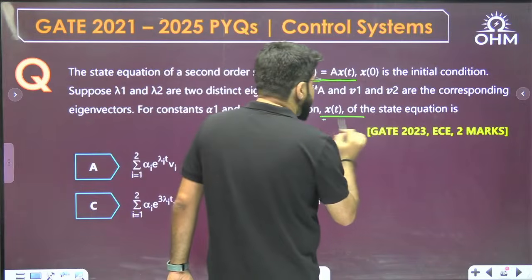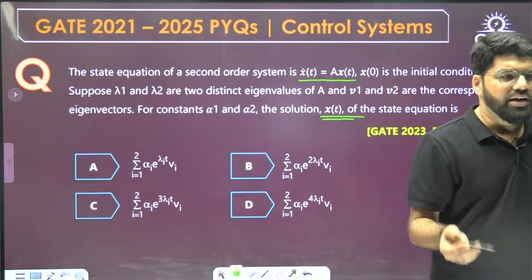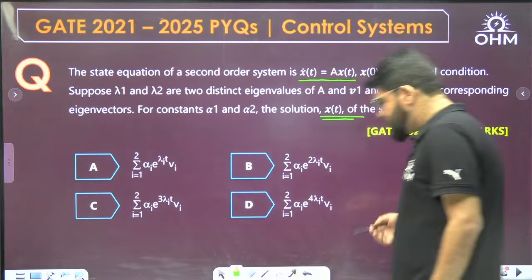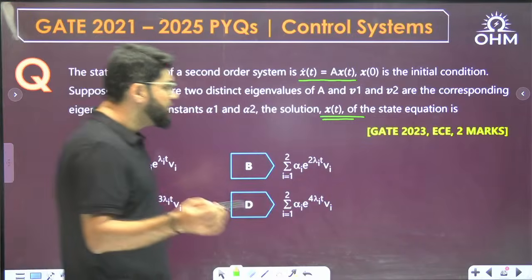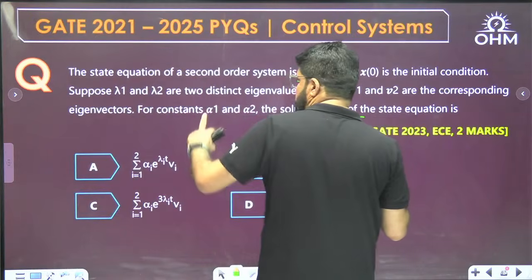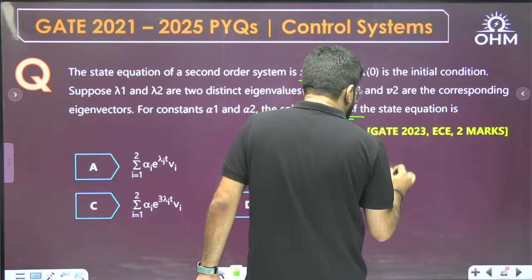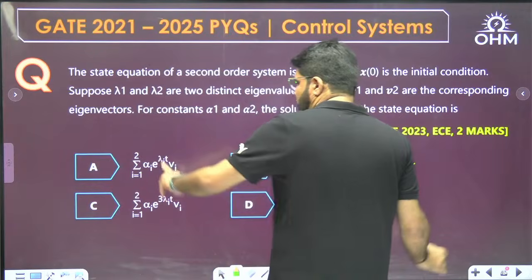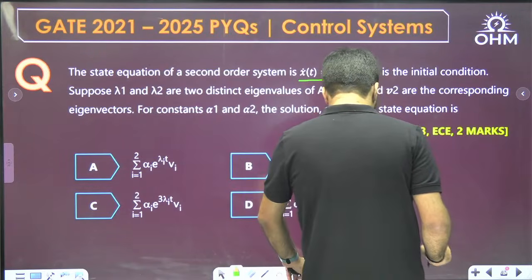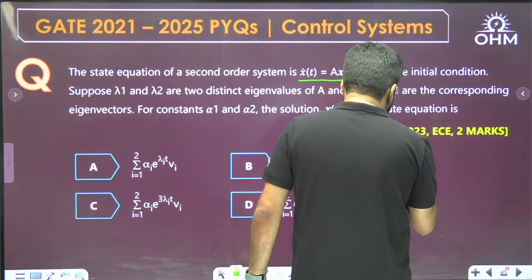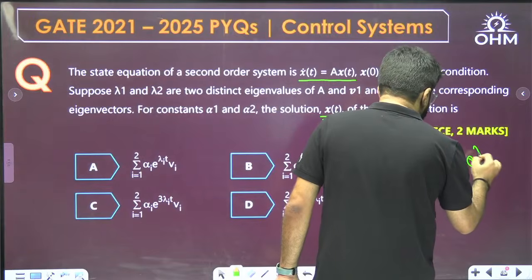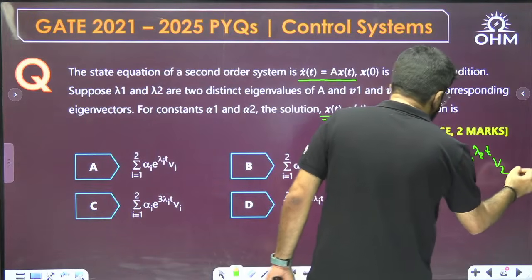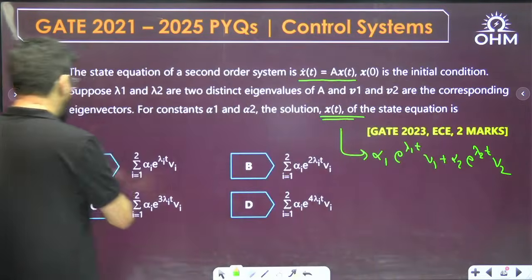Okay, see the general solution of x(t). This is a standard result. Okay, so I'll just give you the answer as tick mark. The standard solution in terms of eigenvalue and eigenvector is given by the formula: alpha 1 e raised to the power lambda 1 t into the eigenvector v1 plus alpha 2 e raised to the power lambda 2 t into the eigenvector v2. That is the option number A.